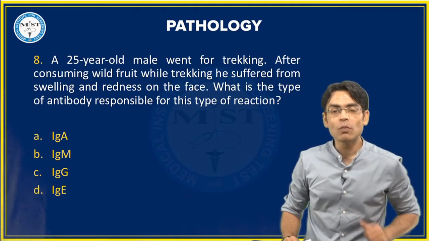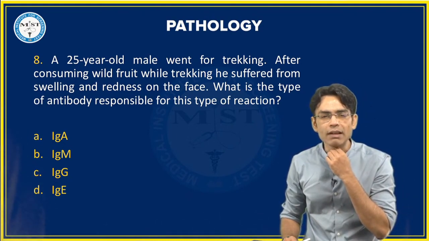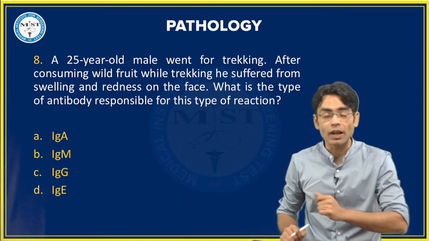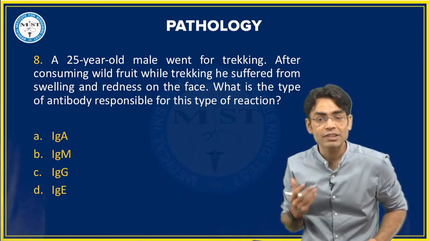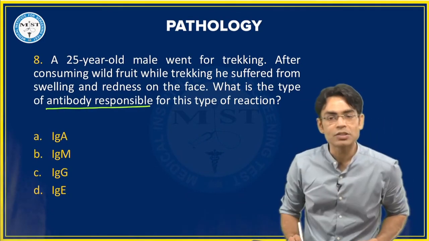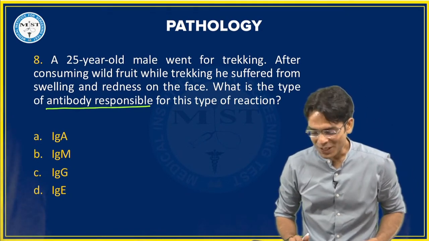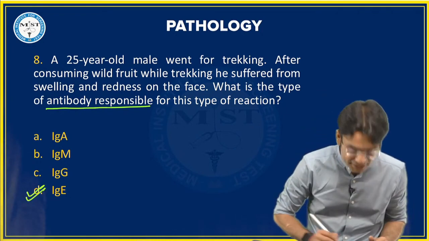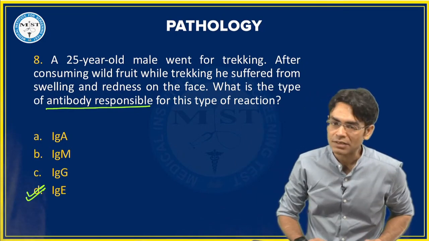A 25-year-old male went for trekking. After consuming wild fruit while trekking, he suffered from swelling and redness on the face. What is the type of antibody responsible for this type of reaction? So बेटा suddenly हो गया, जैसे उसने कुछ खाया और उसको rashes हो गए all over the body. So और face के ऊपर redness हो गया. Antibody पूछा है बेटा. They have asked about the antibody responsible. IgA, M, G or E. So you have started giving me the options, the answers. Wow. This again, the correct answer is E. This is type 1 hypersensitivity. The antibody responsible for type 1 hypersensitivity is IgE.